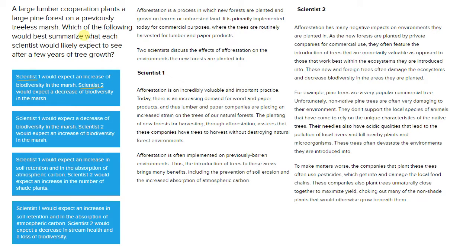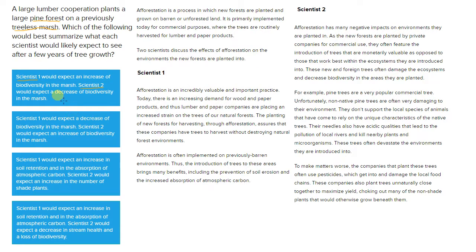Now, this question is asking us to take a hypothetical situation in which a large lumber corporation plants a large pine forest on a previously treeless marsh. So, pine forest on a treeless marsh. Basically, this large lumber corporation is afforesting, and we're asked which of the following would best summarize what each scientist would expect to see after a few years of tree growth.